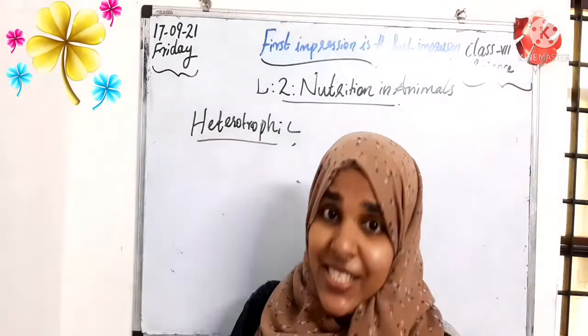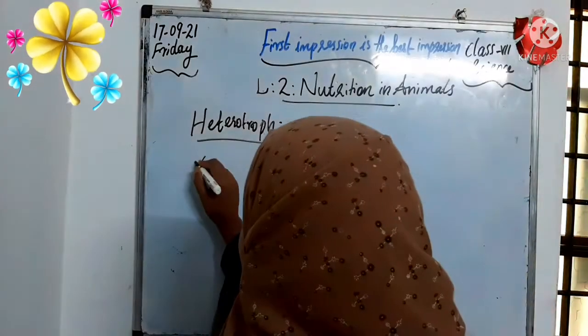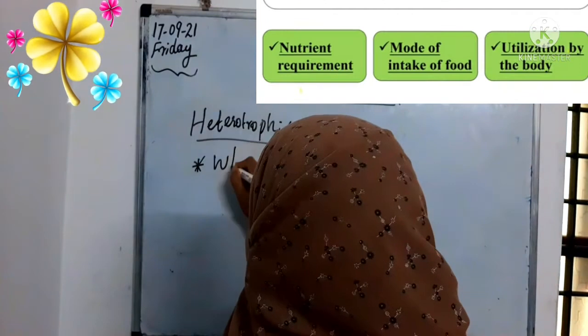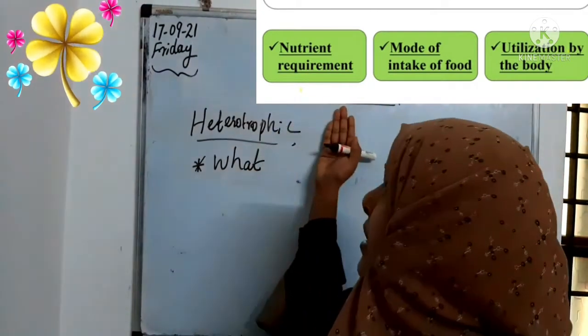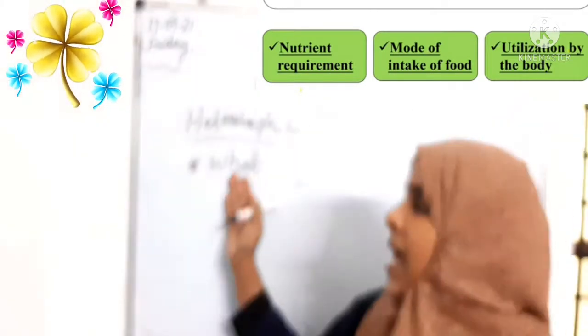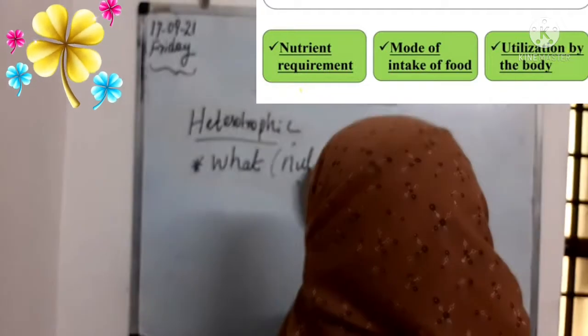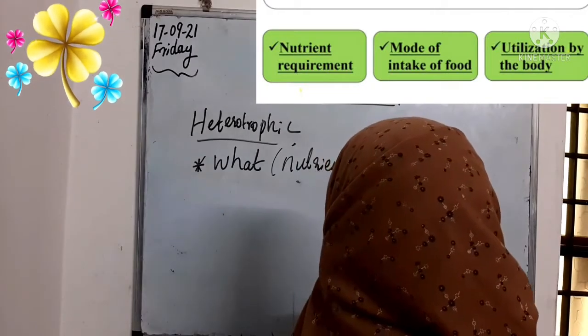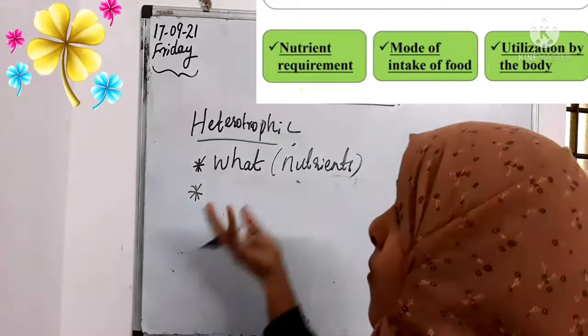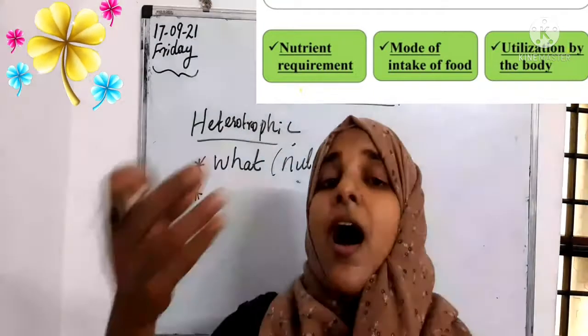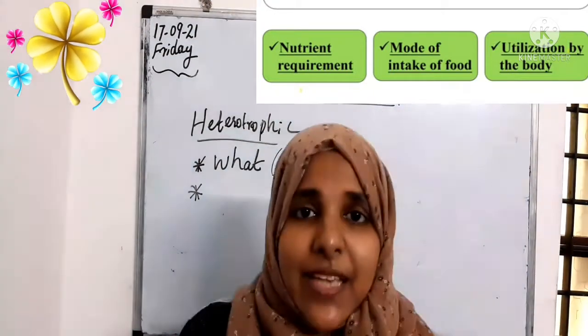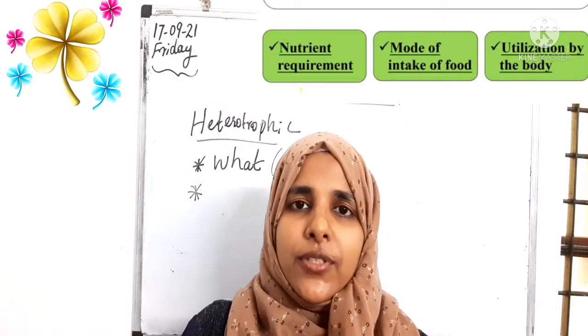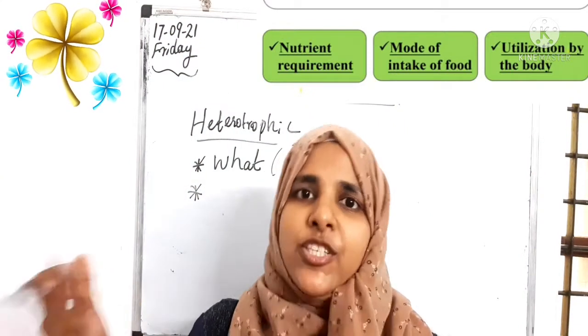All these things we can understand after learning this chapter. So in this session we are going to learn what the different types of nutrients needed for our body are. Different types of nutrients we are going to check, and also modes of intake. That means how we are eating our food. Maybe sometimes swallowing our food, or sometimes chewing our food.